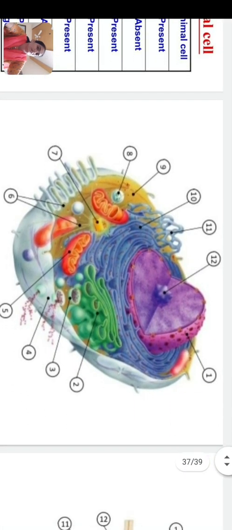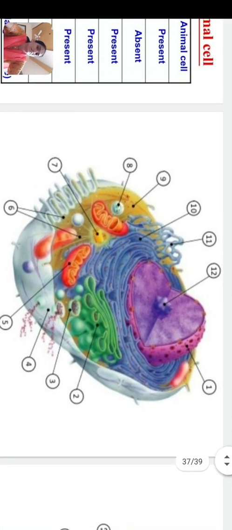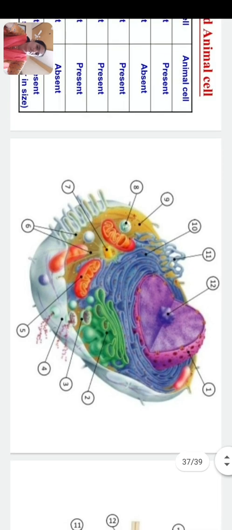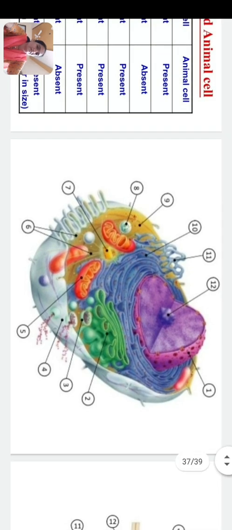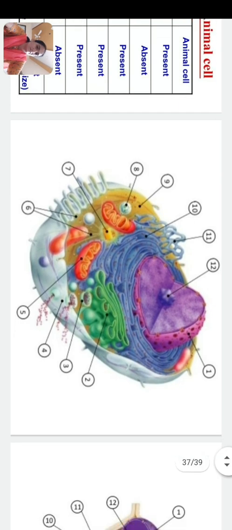Here is homework for all of you. Identify this diagram and give its numbers. Here 1, 2, 3, 4, 5, 6. There are 12 numbers. You have to mention the label for the diagram in sequence.